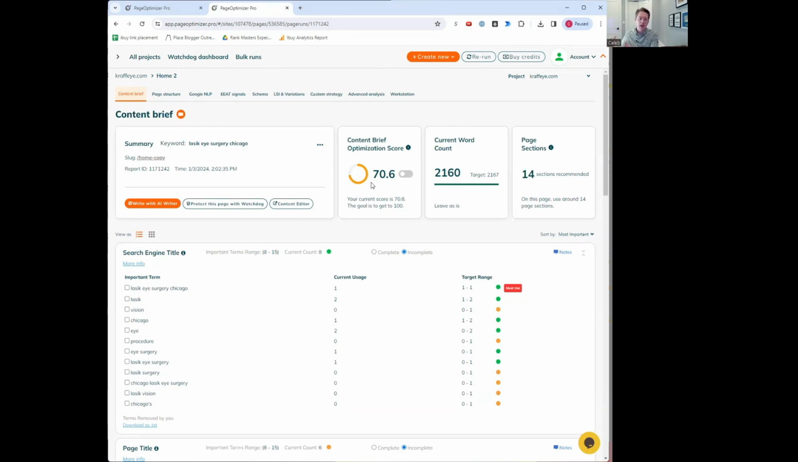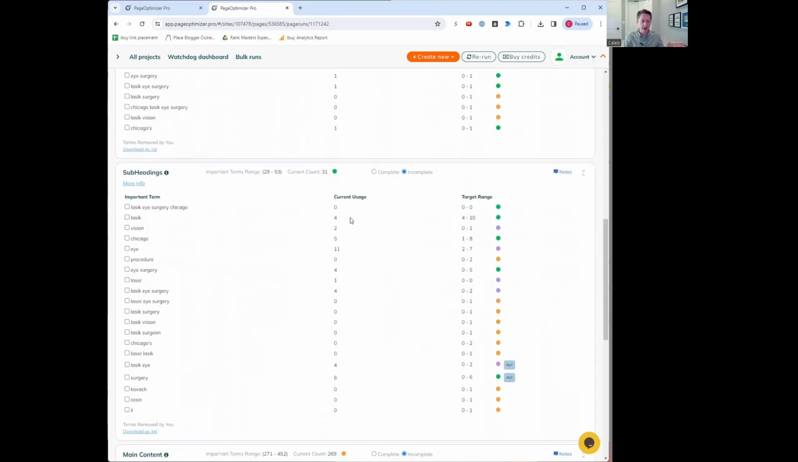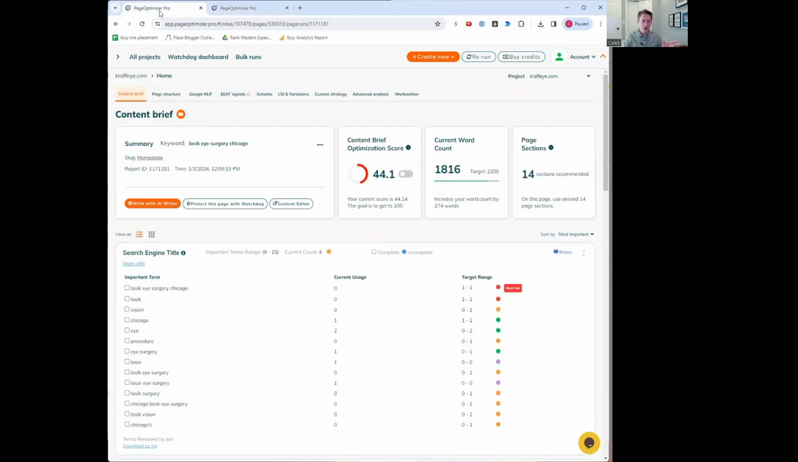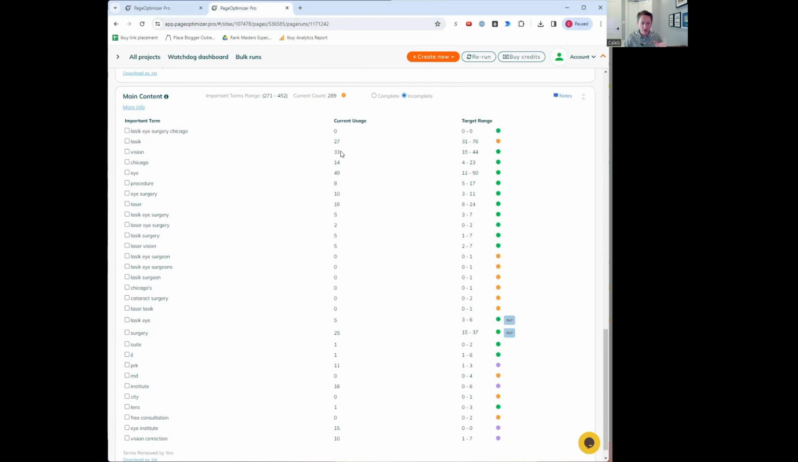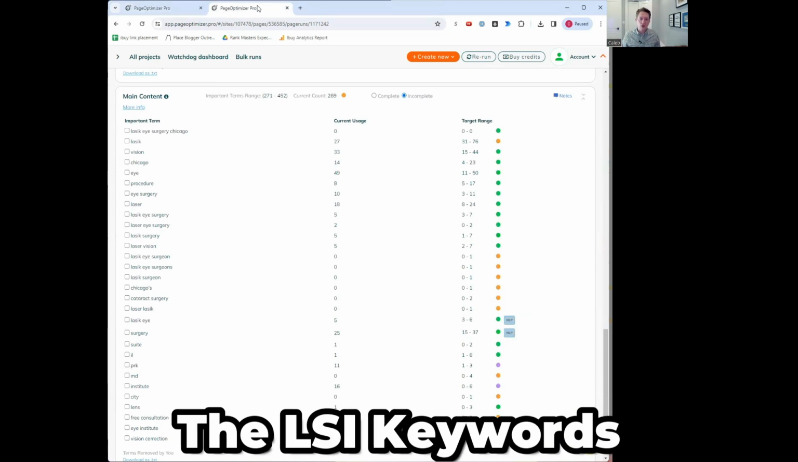So some of the key changes, of course, search engine title, we've added LASIK eye surgery Chicago. We don't have that yet in the page title. We'll have to get on that. But coming down into the main content, you can see there's a lot more. Here, I'll show you the before and after if I come down to the main content. The current usage, 27, 33, 14, 49. I mean, versus what we had before. So you can see just a significant increase in the LSI keywords, right?